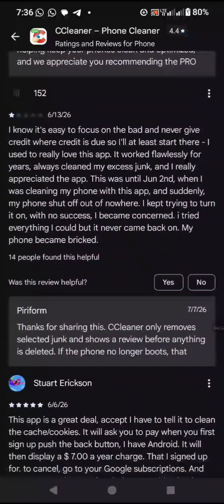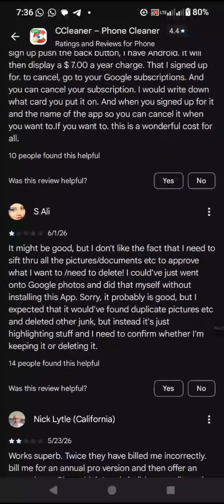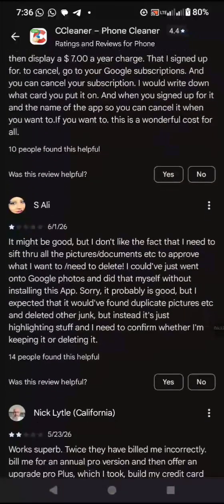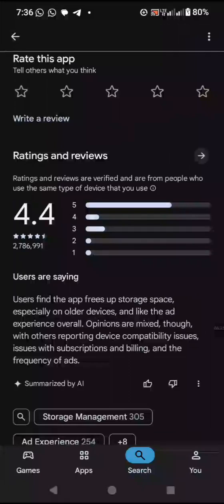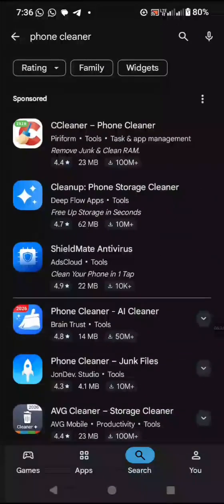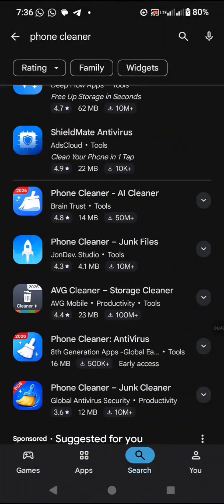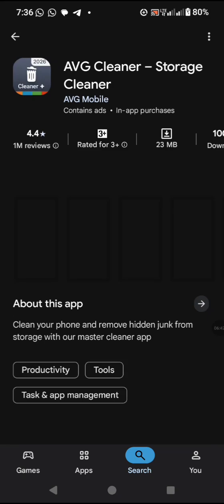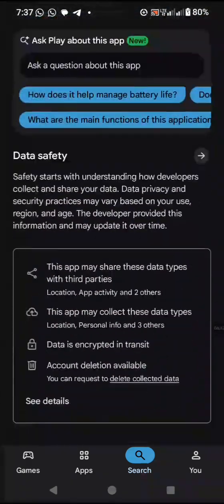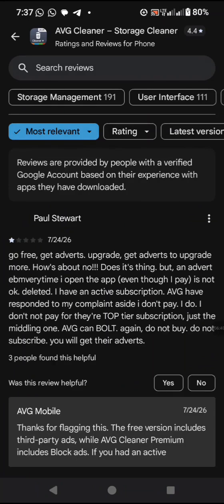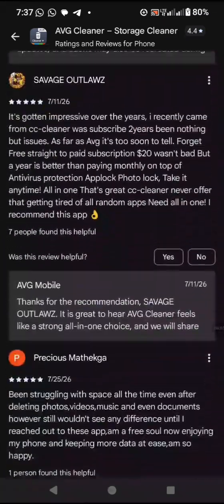but I don't like the file size. Okay, that's CCleaner. Let me look at Avast. Okay, AVG. I think I'm still going to go back for that.